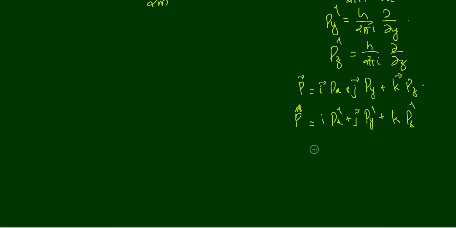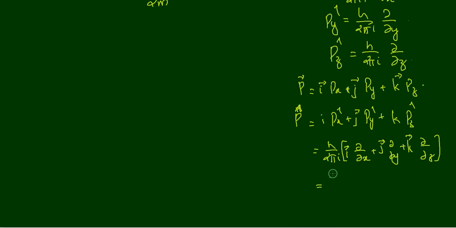Now, if we substitute for px cap, py cap, and pz cap, then we can write h by 2 pi i. This is a common factor in all the linear momentum operators, px, py, and pz. So h by 2 pi i, and what is remaining? i dou by dou x plus j dou by dou y plus k dou by dou z, right?